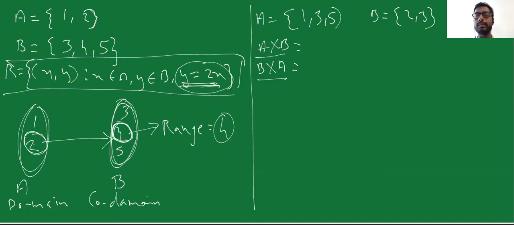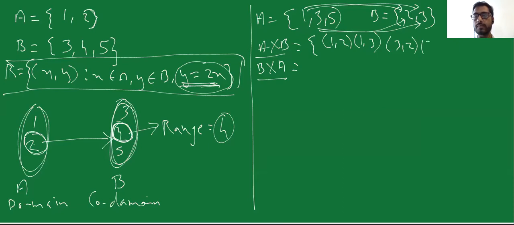So what does that mean? When I say A cross B, I'm going to consider this. 1 is related to 3, 1 is related to 2. What other relations can I form? I can say that 3 is related to 2 and 3 is also related to 3. I can also say that 5 is related to 2 and 5 is related to 3.